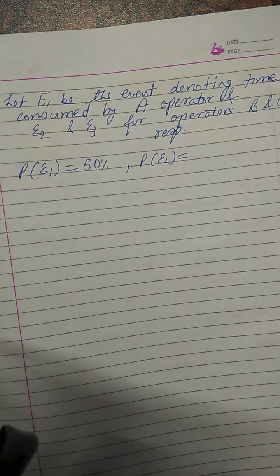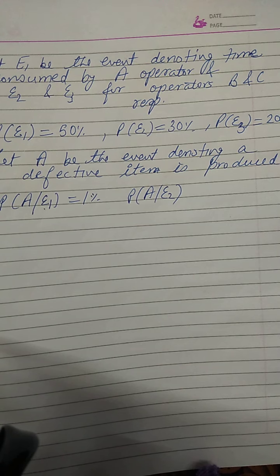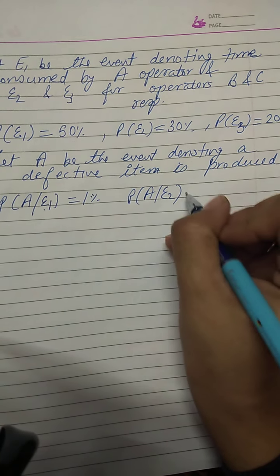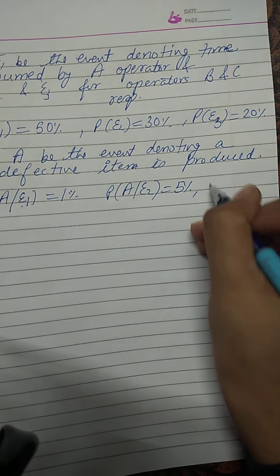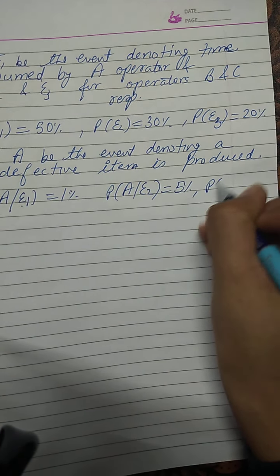A defective item is produced when the first event has occurred, it is given in the second sentence, 1%. The defective item produced due to the second event is 5%, and due to the third event is 7%, right? We are supposed to find the probability that a defective item is produced.